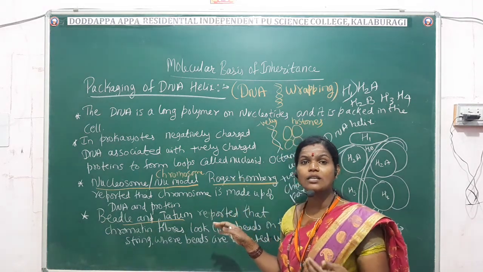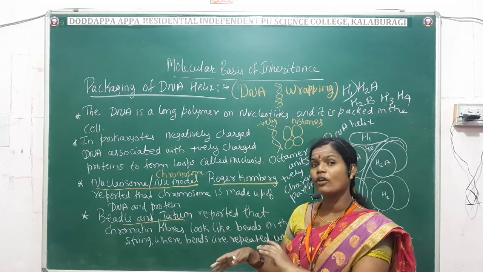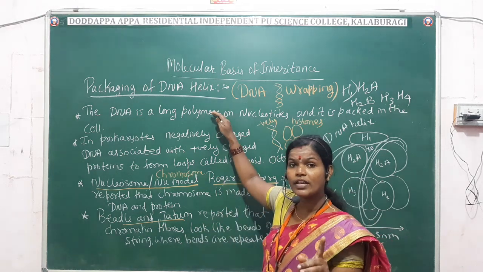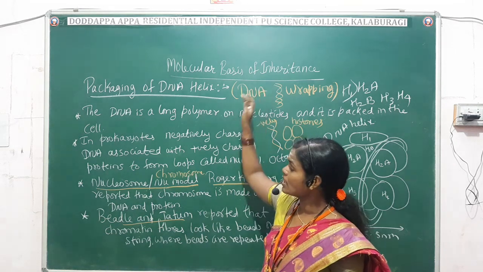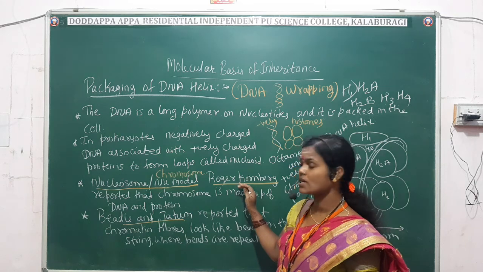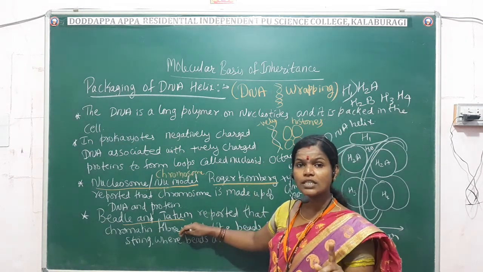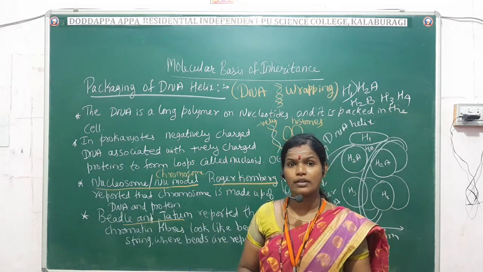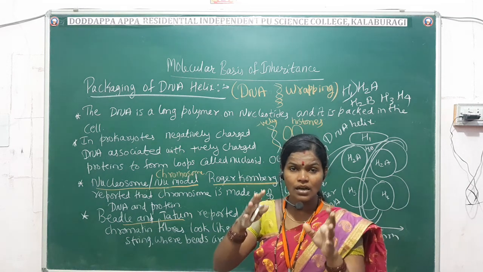In the next class we will continue this chromosome structure or nucleosome model in detail. What we have seen in today's class is the packaging of the DNA helix, an introduction. It is also called DNA wrapping, or the nucleosome model, which was described by Roger Kornberg and Biddle and Tatum. In the next class, I will draw the diagram of the complete DNA structure along with the solenoid particle. Then we will see in detail how many base pairs are present in a single length of